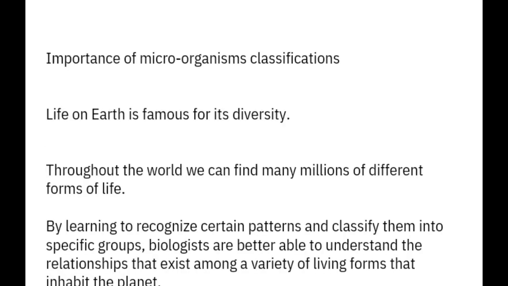What is the importance of microorganism classification? As we know, life on Earth is famous for its diversity. Throughout the world, we can find many millions of different forms of life. By learning to recognize certain patterns and classify them into specific groups, biologists are better able to understand the relationships that exist among the variety of living forms that inhabit the planet.